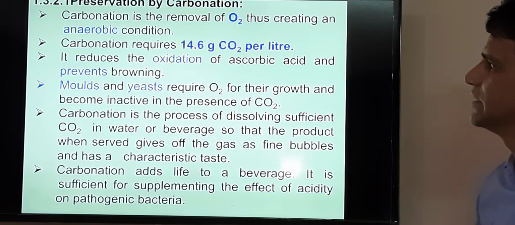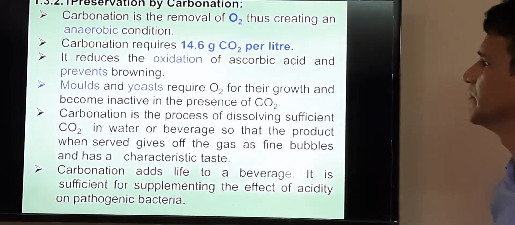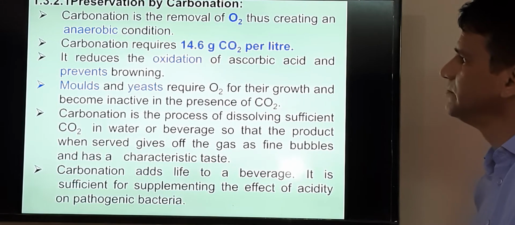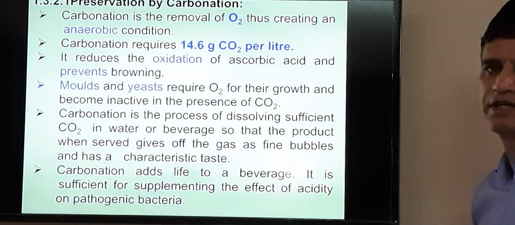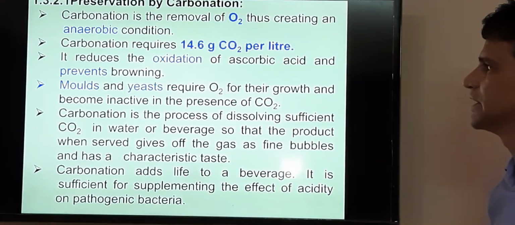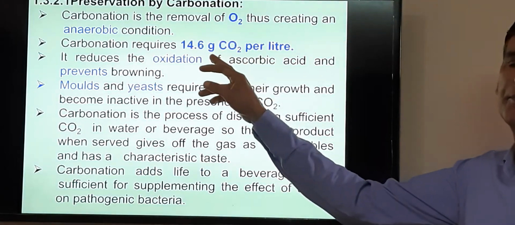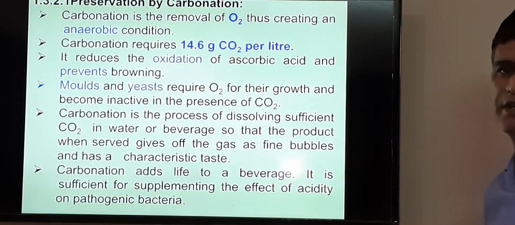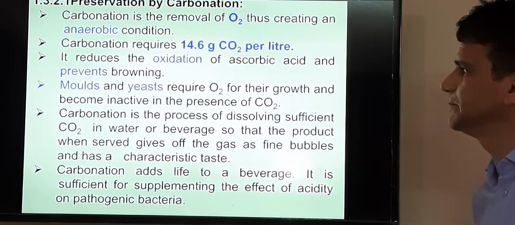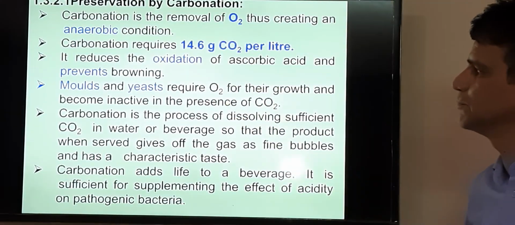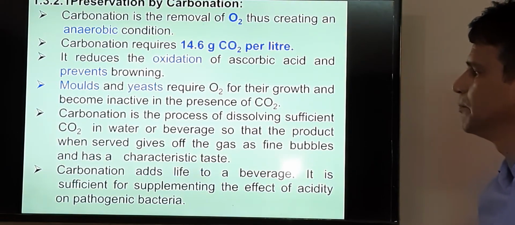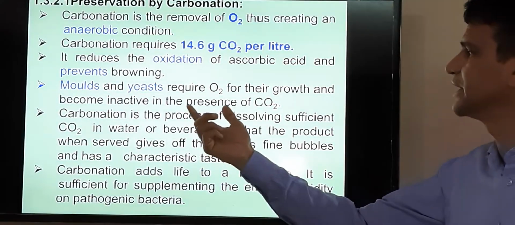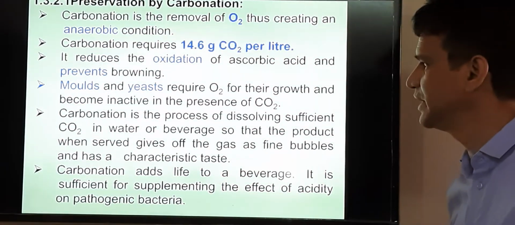Another technique is preservation by carbonation. As I already told you, it is a method of the anaerobic process. In carbonation we have to remove the oxygen from the product, and thus we are able to create the anaerobic condition. In general, 14.6 gram of CO2 per liter is dissolved in such types of beverages, and this reduces the oxidation of ascorbic acid. It also prevents browning. Not only this, it also controls the growth of mold and yeast, because they become inactive in the presence of CO2 and the absence of O2.